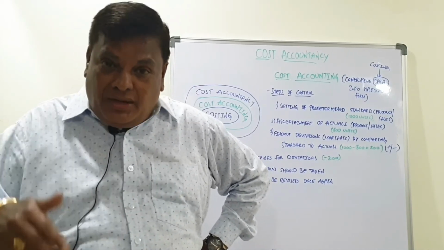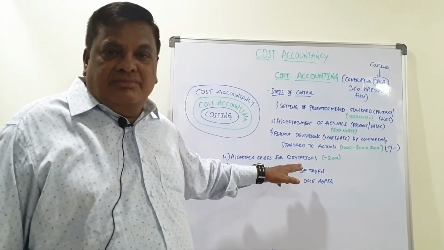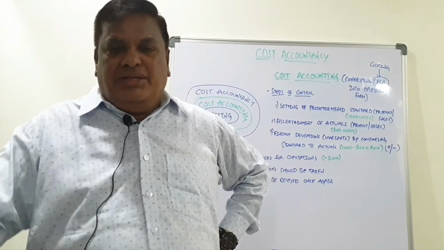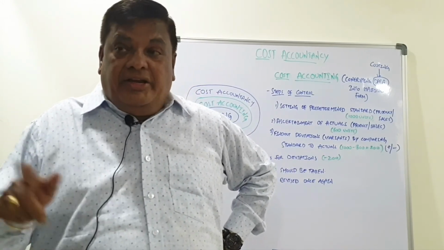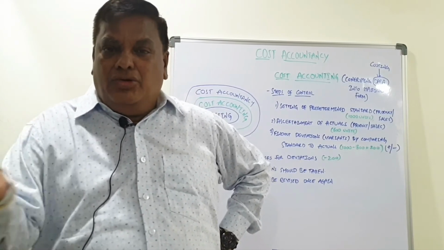After knowing this, higher authorities will follow up and remedial action should be taken. How to control this? Production should be increased. That is the problem. So, what are the problems? The reasons are stated. They will see that equipment needs to be changed. Old equipment should be scrapped and new equipment acquired.